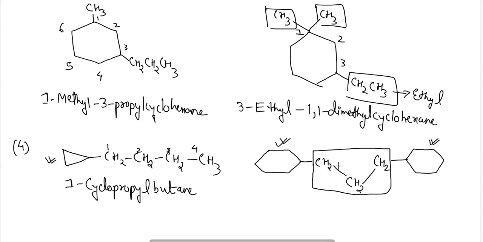So here the preference will be given to this propyl group, and this will be taken as the root chain. The name of this compound will become 1,3-dicyclohexylpropane. Okay, dicyclohexylpropane.